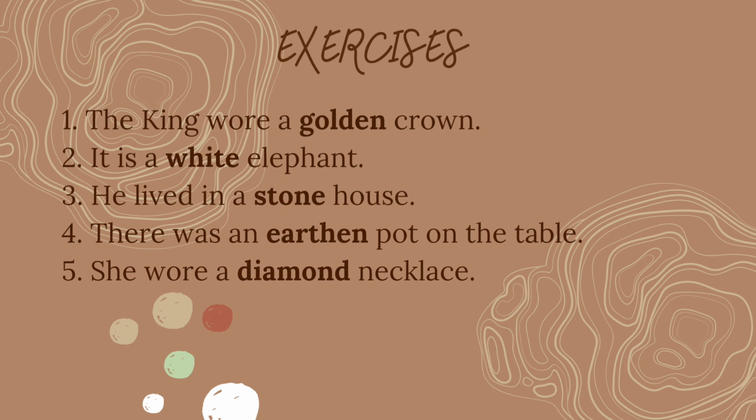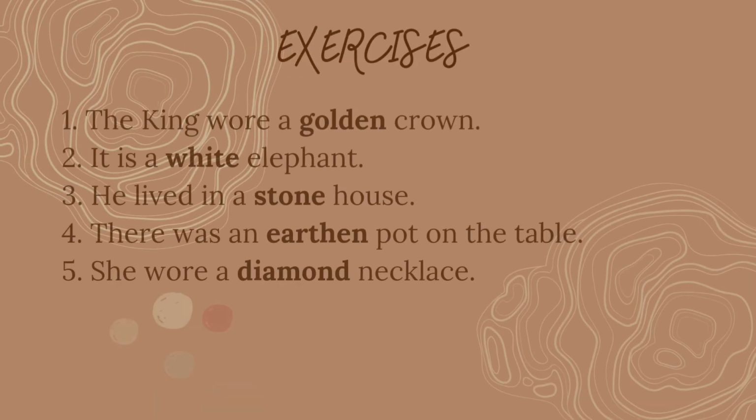For the second question, "It was a white elephant." It should be, "It was an elephant with white skin." For the third, "He lived in a stone house." It should be, "He lived in a house built of stone."